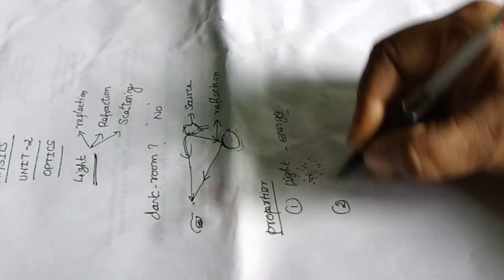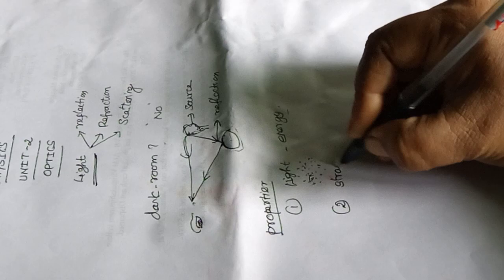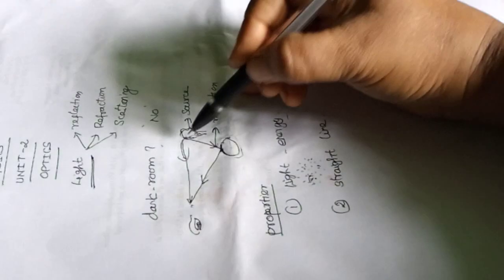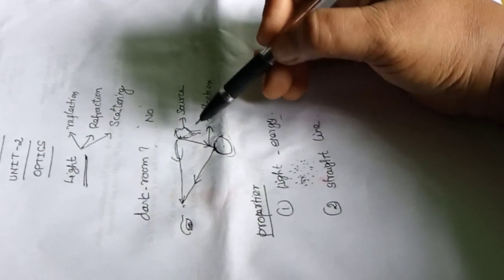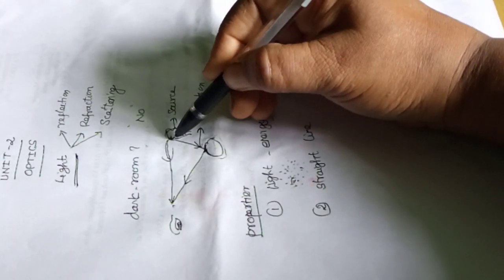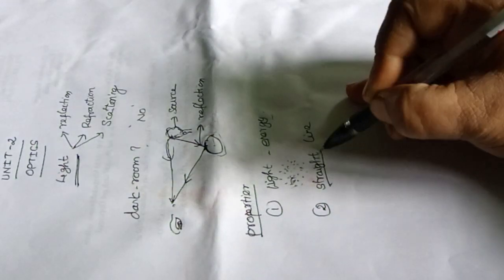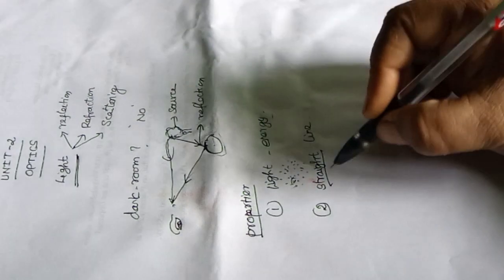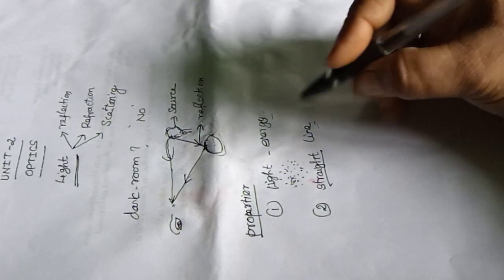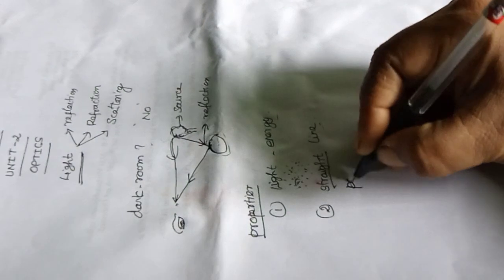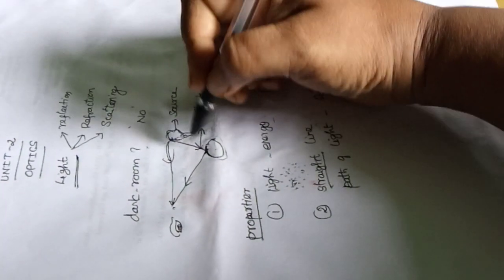And next, light travels in a straight line. Whatever direction the light travels, the path of the light is straight. That path of light we call a ray. That's why I represent it here as an arrow mark.